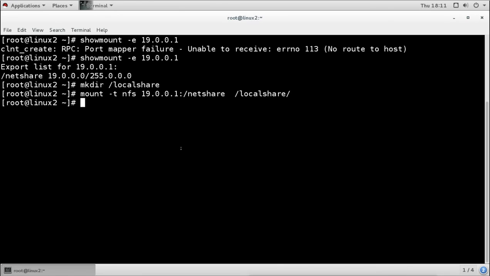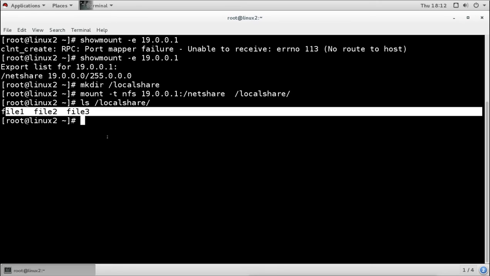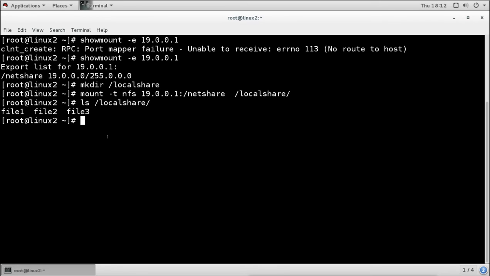It is not giving any error, that means we have mounted it. Now we will check our local share directory, and we can see the files which we have created on the server. So we have mounted the share directory in our local directory so that we can use it, and this server uses it as if it is its own directory, but it is actually not. It is coming from the other server, Linux 1.